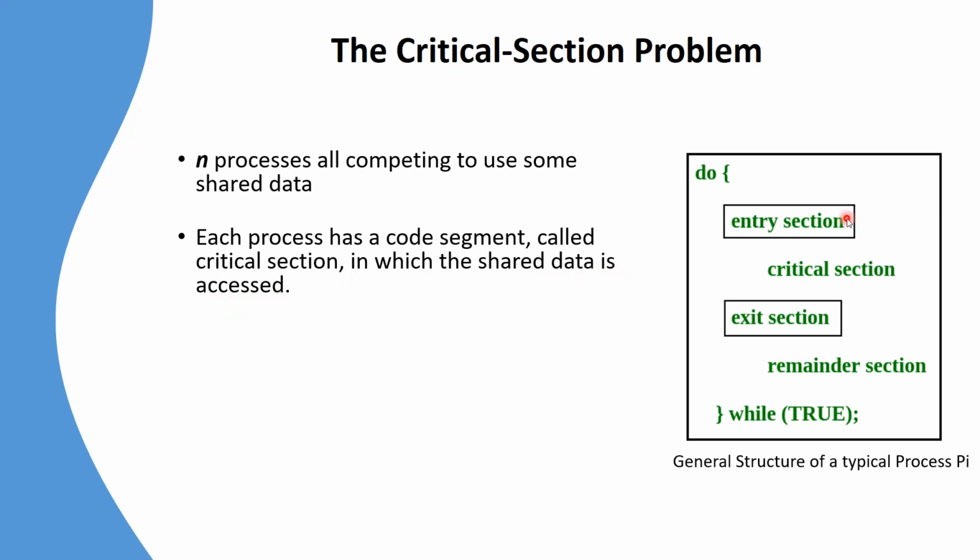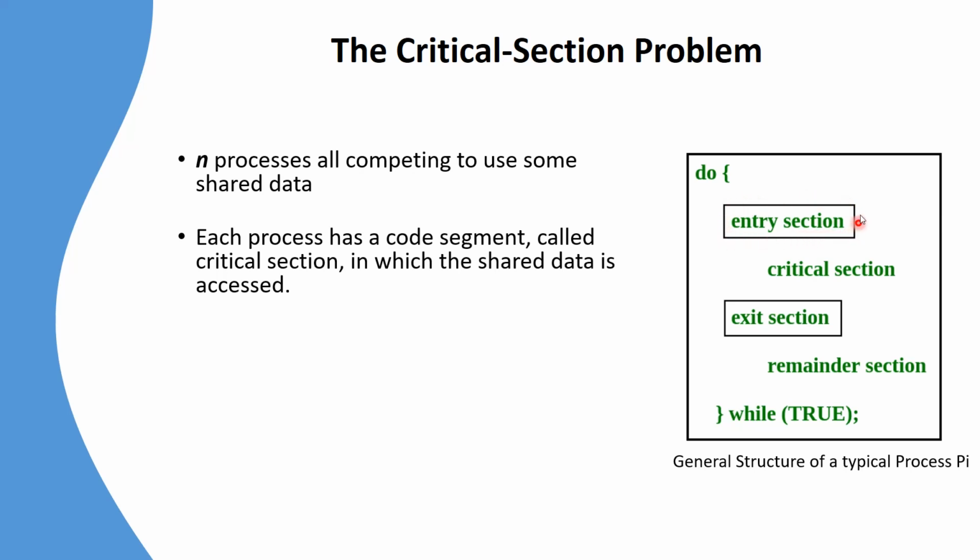We have 4 sections: entry section, critical section, exit section and remainder section. If there are 2 processes and both want to use the shared data in the critical section, they have to go through the entry section. What is this entry section?